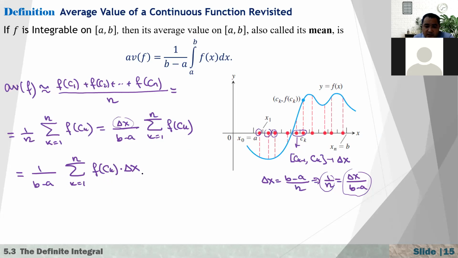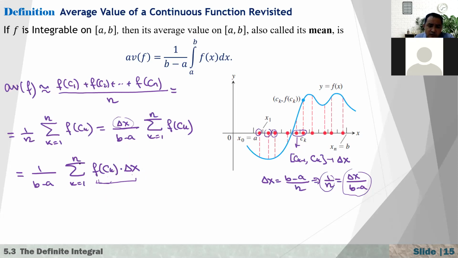You can also write delta x here, but I'm choosing to treat this as a constant number. So what happens here? Inside the sigma, we have the value of the function at different points, f of c1, c2, c3, and here we have delta x. What is this? It's exactly the Riemann sum: the interval length multiplied by the value of the function at some point taken from that interval. That means that if we increase the number of points here, it gives us a better approximation.